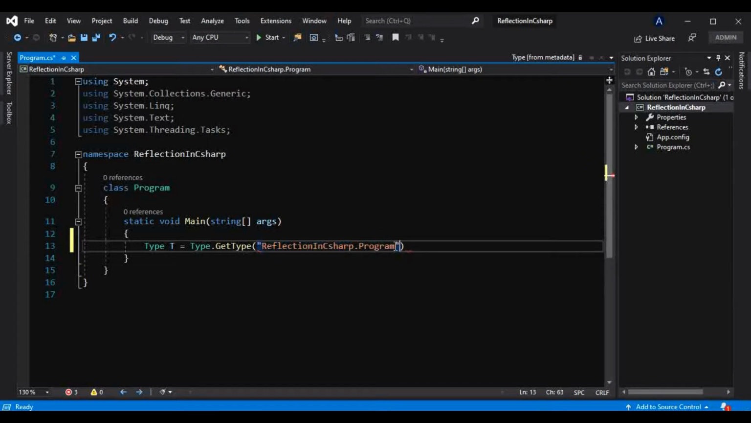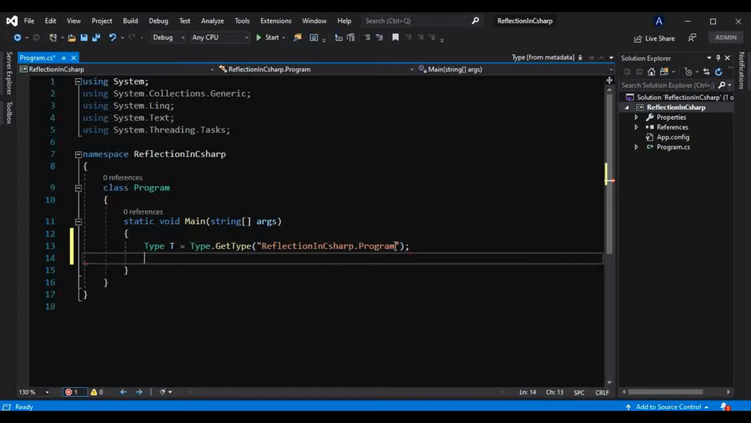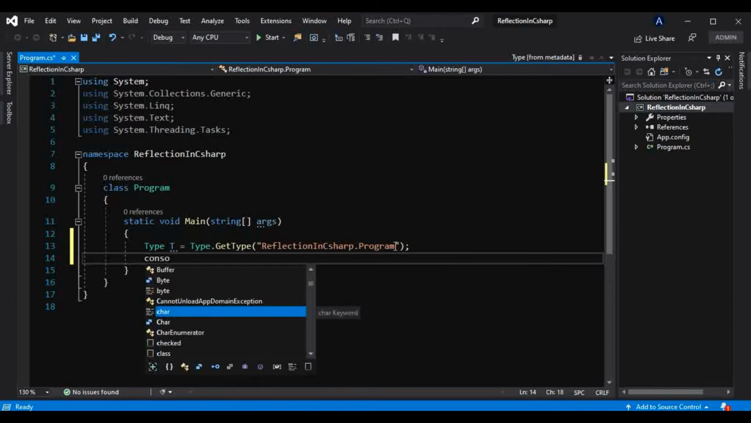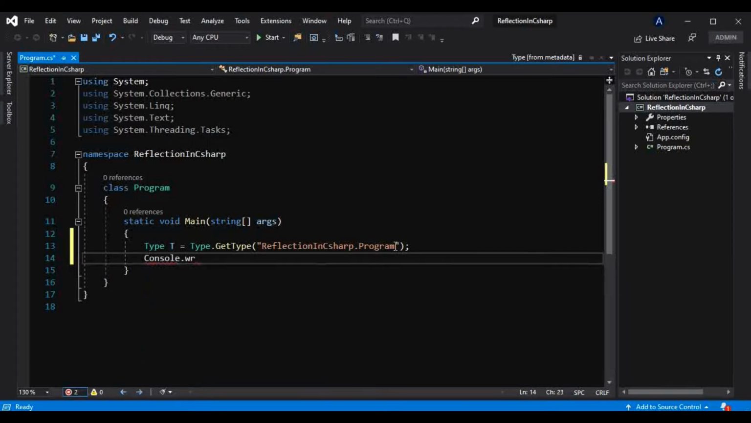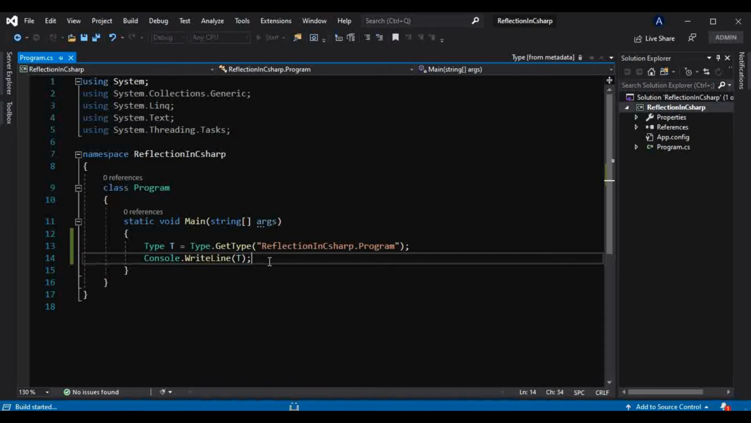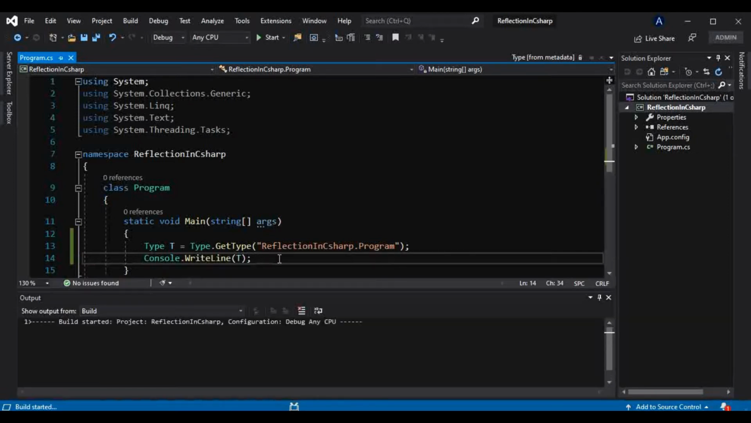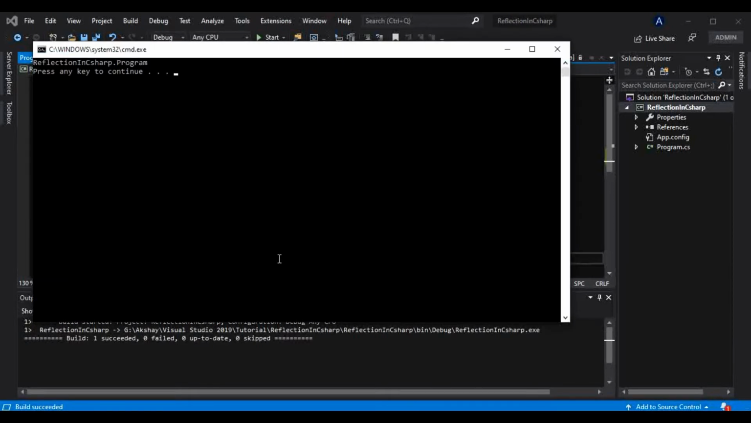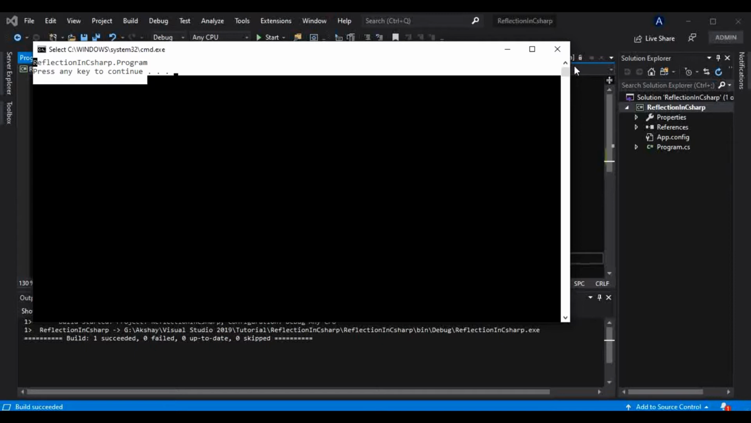Okay, and now if we go ahead and show that type onto the console like this, we will get that type. Okay, and if I run this, Reflection.Program, we got the type.